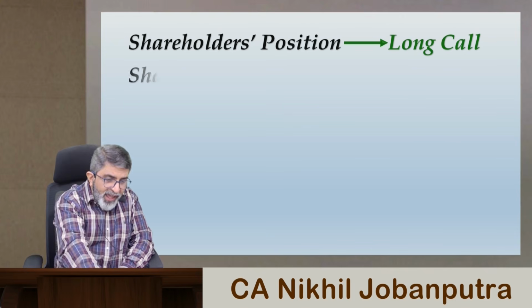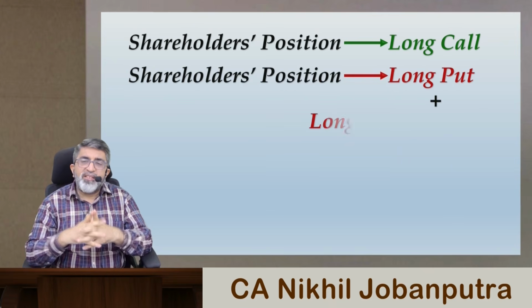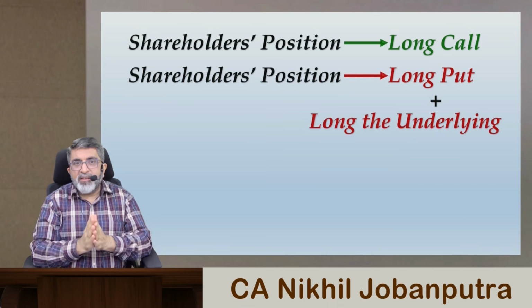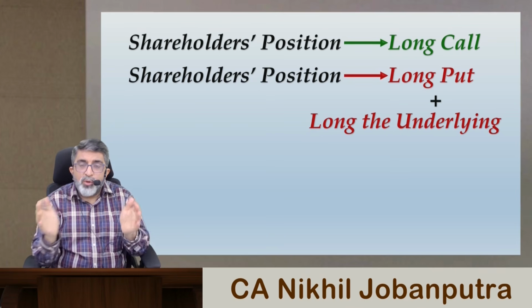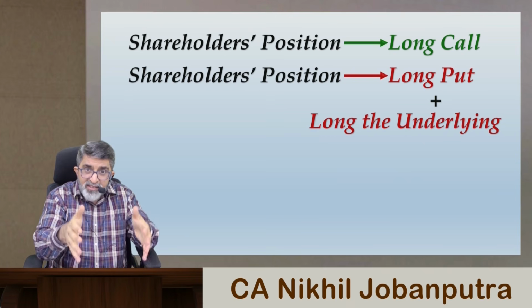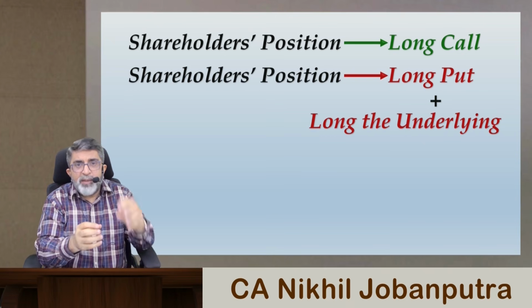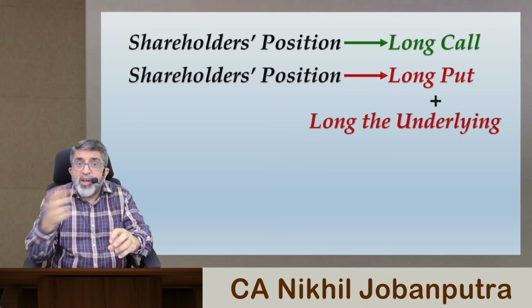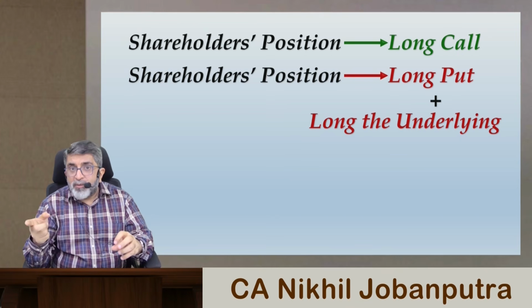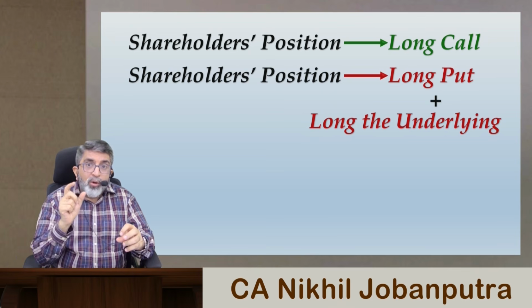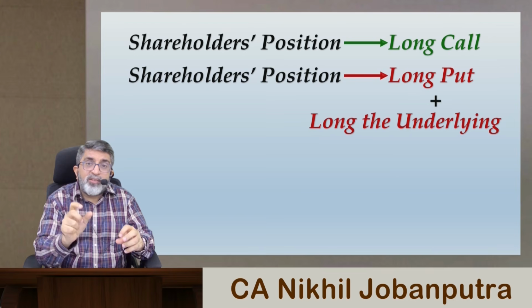The other aspect we have seen: the shareholders' position was a long put plus long the underlying. Now imagine the other scenario, where shareholders are holding the assets, that means they are the owner of the assets, and they parallelly have a put option to sell these assets to the debt provider, or to the bank or the bondholders, at the exercise price of 80 crore.